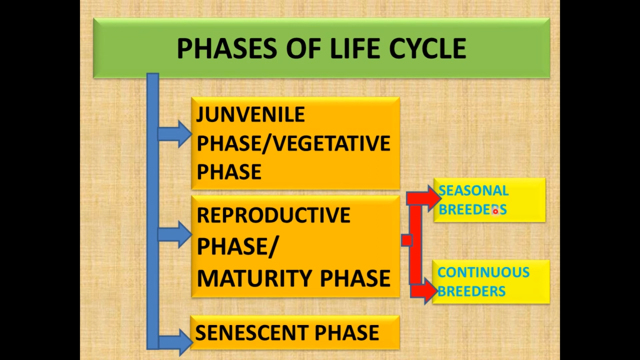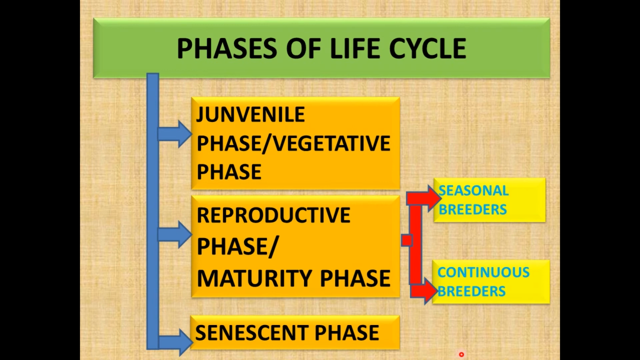Breeding animals are of two types. One is seasonal breeders and the next one is continuous breeders. Let us start with seasonal breeders. Seasonal breeders reproduce at a particular period of the year. Example, frog and lizard. Whereas continuous breeders continue to breed throughout their sexual maturity. Example, honeybees and rabbits, etc.